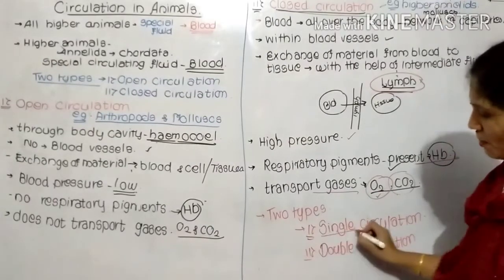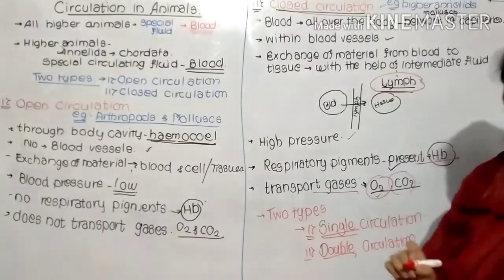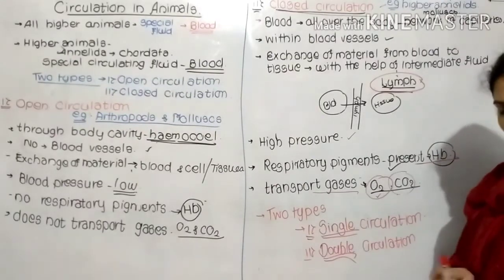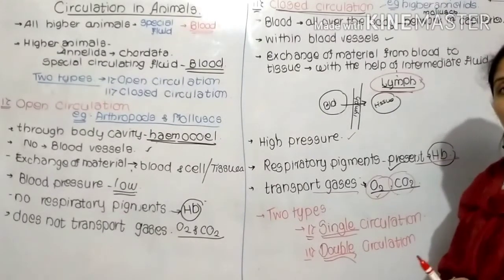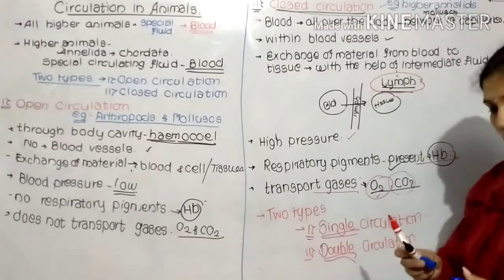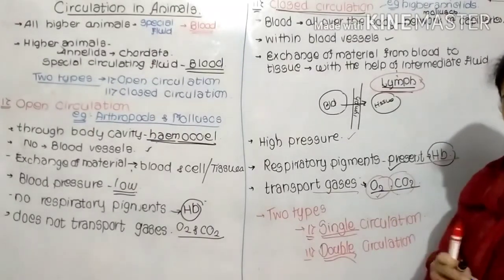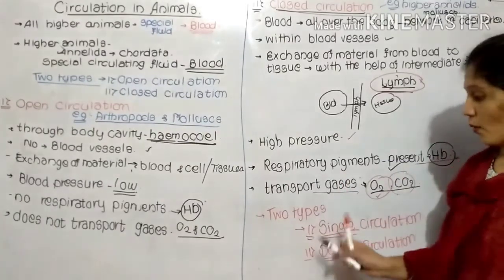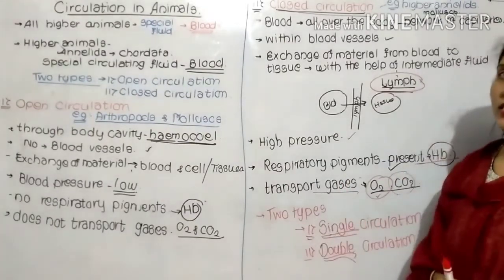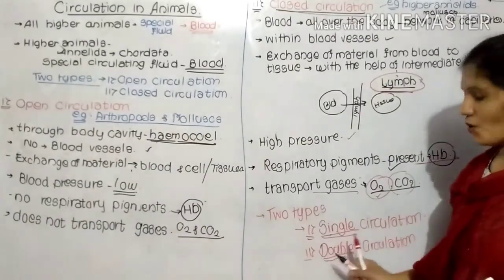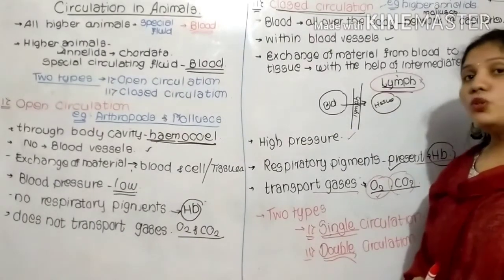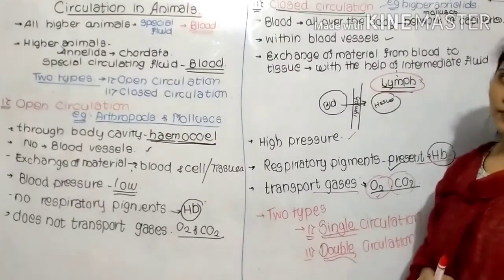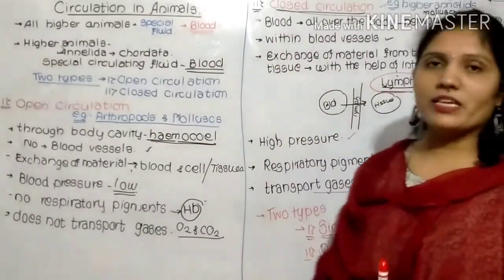The name itself gives information. Afterward we are going to study in detail. Single circulation means the movement of blood through the heart takes place only once. That's why it is known as single circulation. And double circulation means the movement of blood through the heart twice. That's why it is known as double circulation. In the next lecture, we'll see in detail.